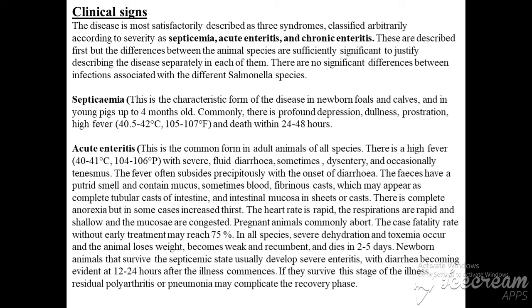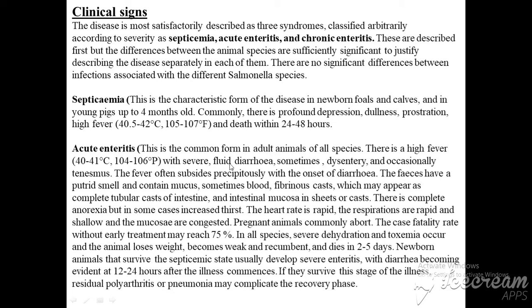Clinical signs, as I said before: there are three forms of the disease. The first form, septicemia, is characterized in newborn calves or foals, and in young pigs up to 4 months old. Commonly there is depression, dullness and prostration, high fever, and death occurs within 24 to 48 hours. The second form has two types: acute enteritis and chronic enteritis.